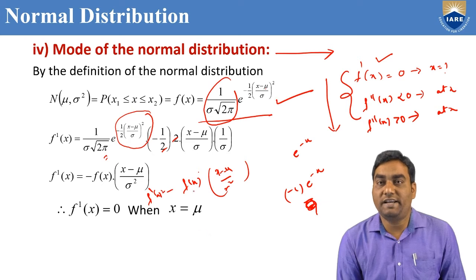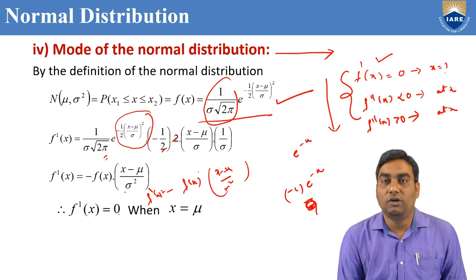So f dash x is minus f of x into x minus mu by sigma square. This f dash x is 0 if x equals mu, because mu minus mu is 0, and 0 into something is 0. So f dash x equals 0 when x equals mu. Up to here we have got it: when x equals mu, f dash x is 0.